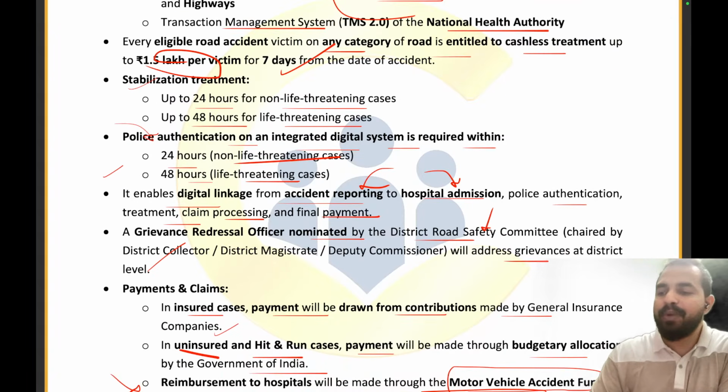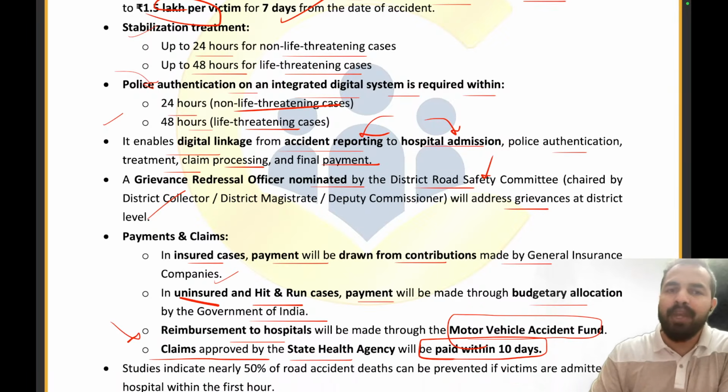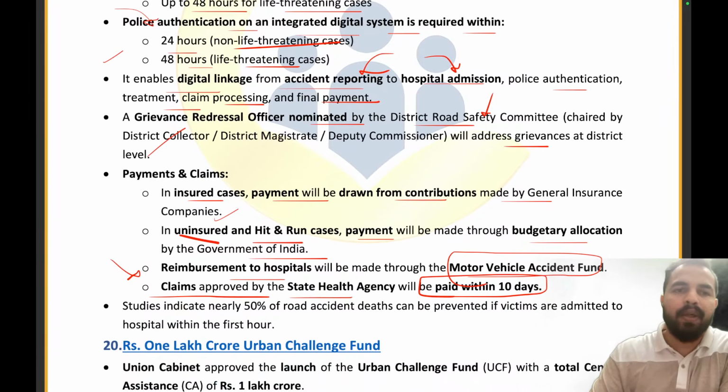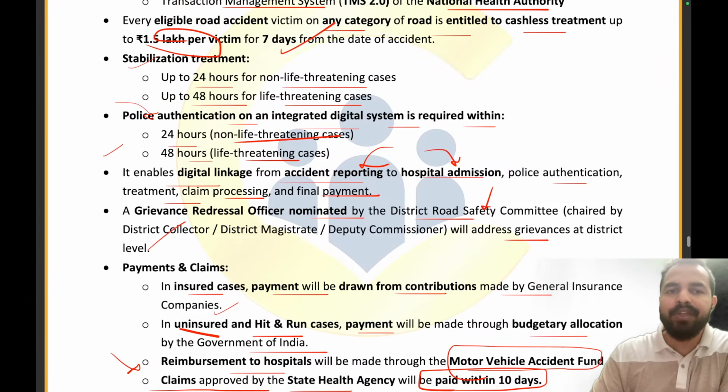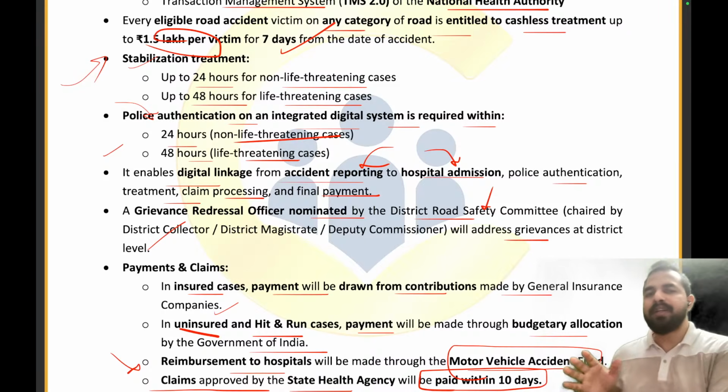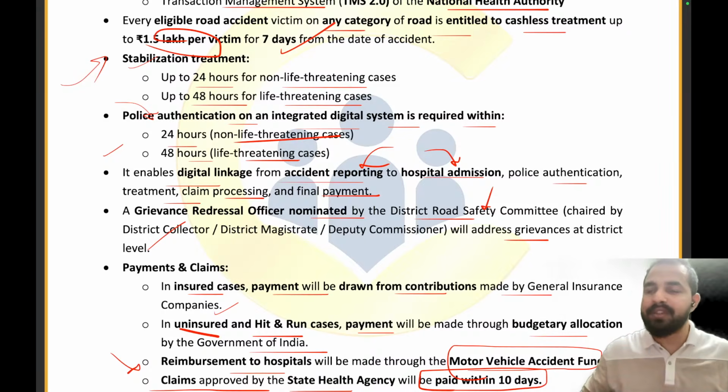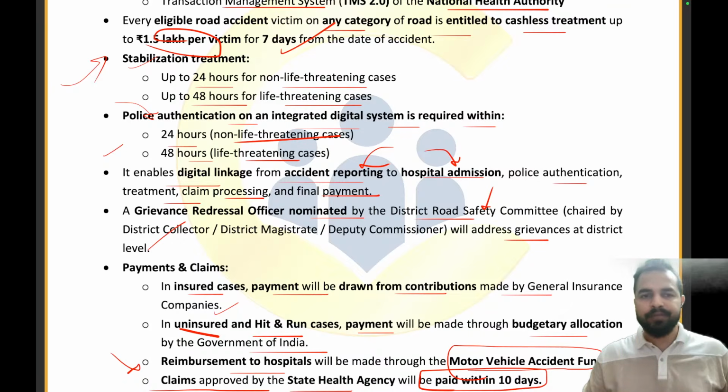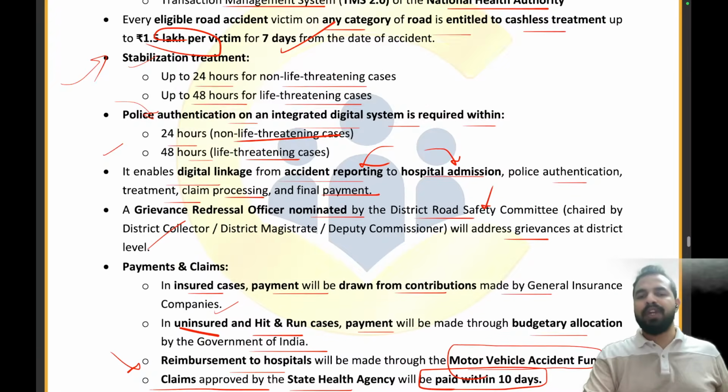We will be providing cashless treatment up to what amount? 1.5 lakh per victim. For how many days? 7 days. There will be stabilization treatment up to 24 hours for non-life-threatening cases and 48 hours for life-threatening cases. So this is the stabilization treatment, my dear friends, right? We have to keep people stabilized. If it is a life threatening case, we have to stabilize the person up to 48 hours, right? Police authentication on an integrated digital system will be required within 24 hours in the case of non-life threatening cases and 48 hours in case of life threatening cases. Clear everyone? Now how the funding will take place.